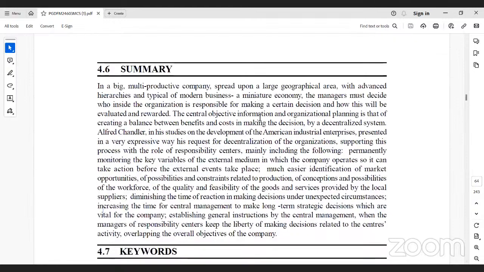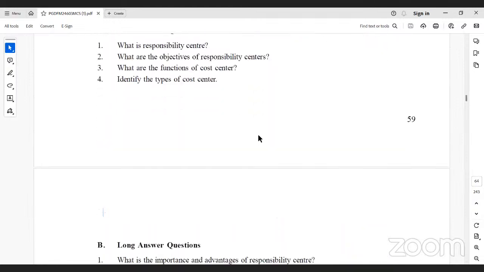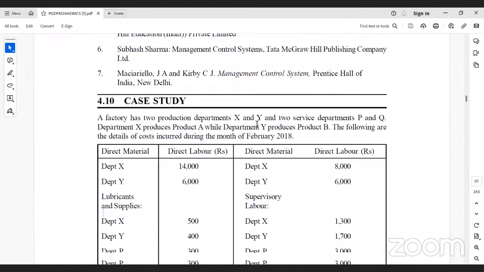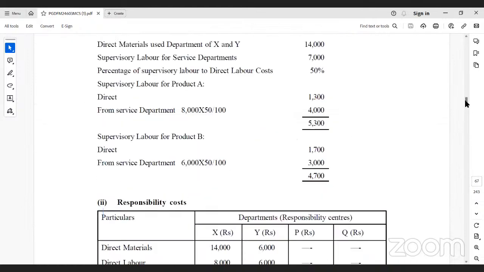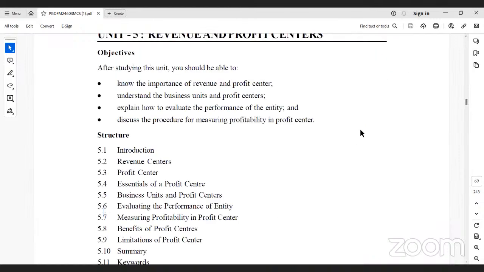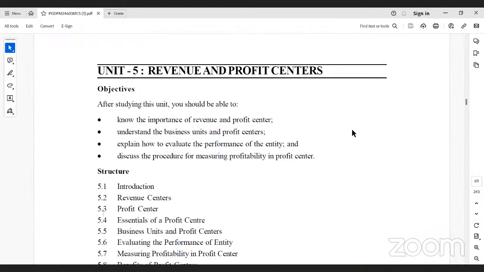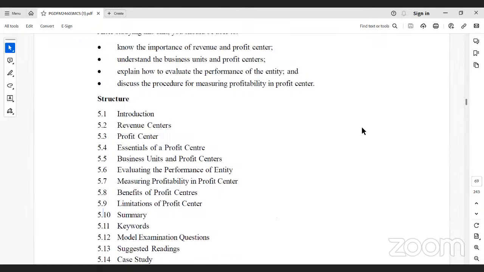Now we move to unit number 5. Very important one, after these two discussions, is the profit center. Every firm has a profit center or revenue center. Every firm has to increase its revenues and its profits. There is a difference between profit center and revenue center. A revenue center is nothing but a sales center.